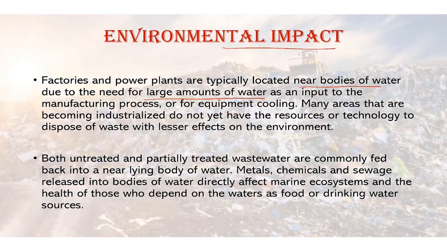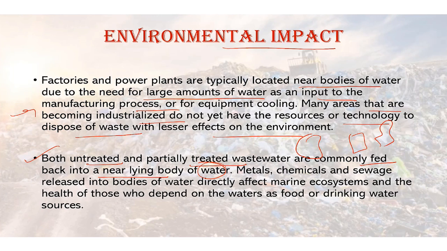Factories and power plants are typically located near bodies of water due to the need for large amounts of water as an input to the manufacturing process, so they can take a lot of water and use it. Many areas that are becoming industrialized do not yet have the resources or technology to dispose of waste with lesser effects on the environment. So both untreated and partially treated wastewater are commonly fed back into the nearby body of water. They set up an industry or a factory by a water resource, and later dispose of all the wastewater in the water body.